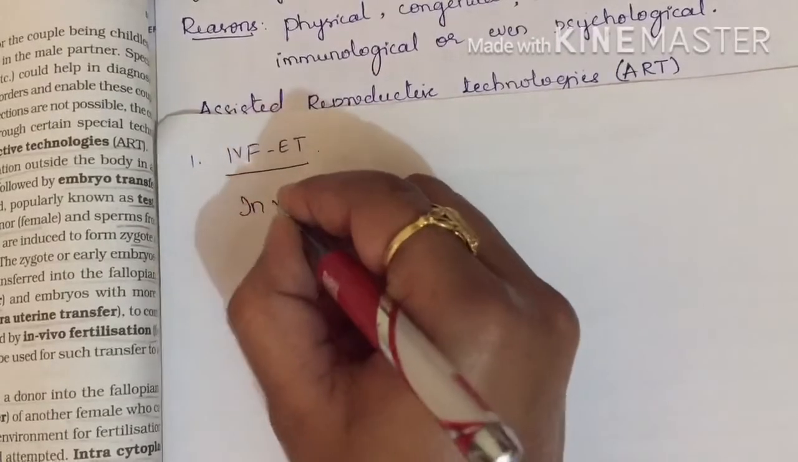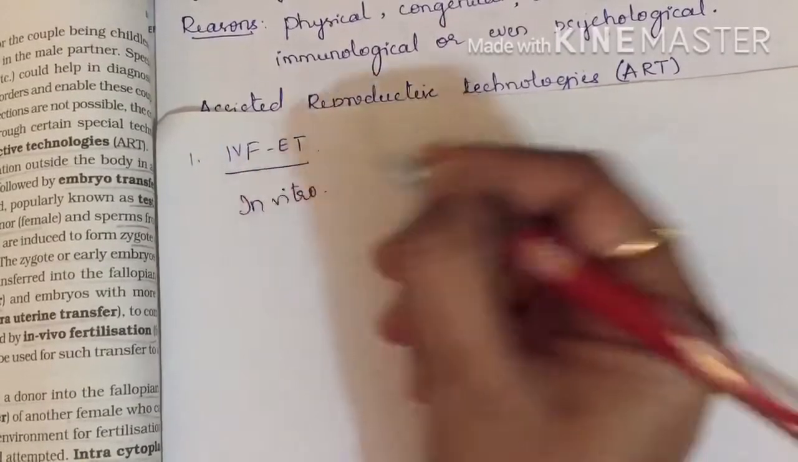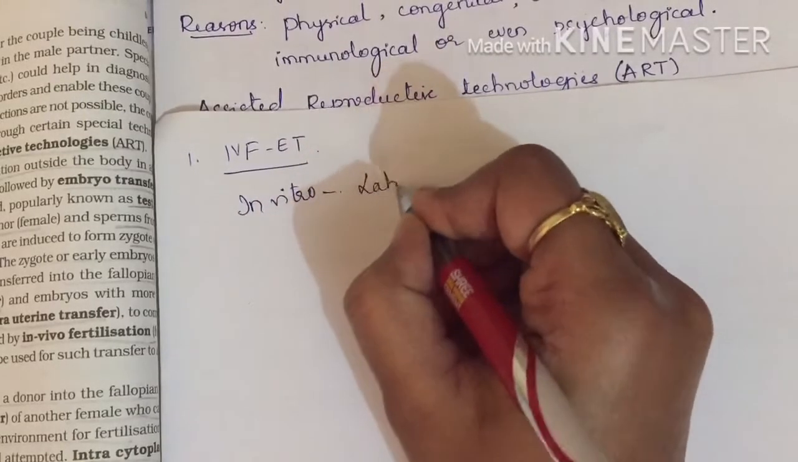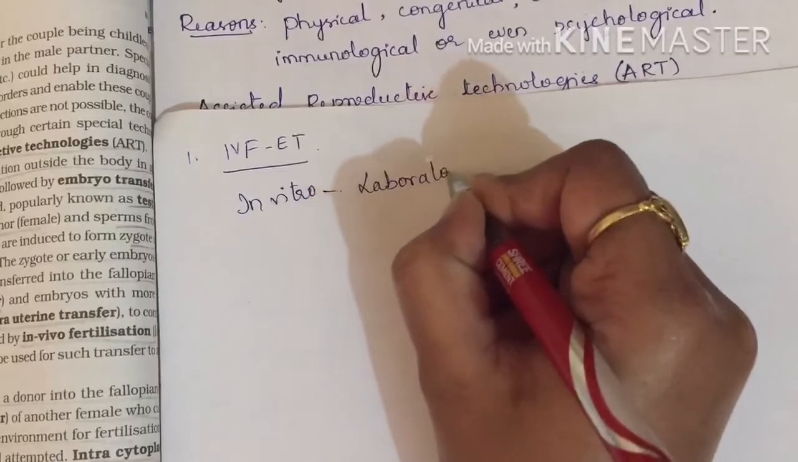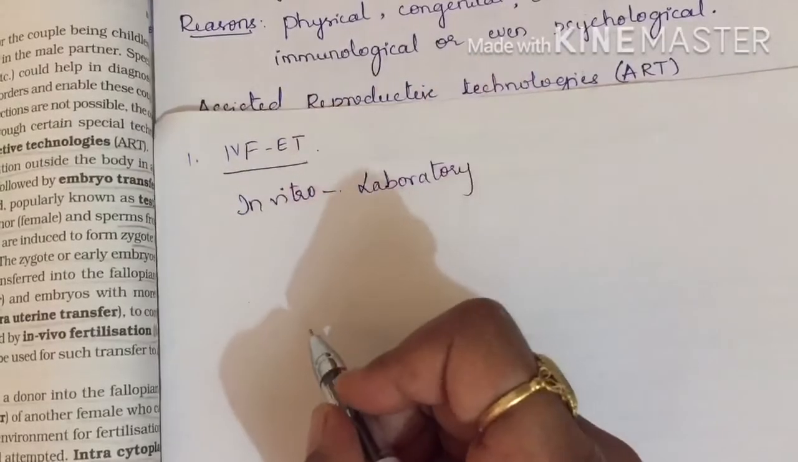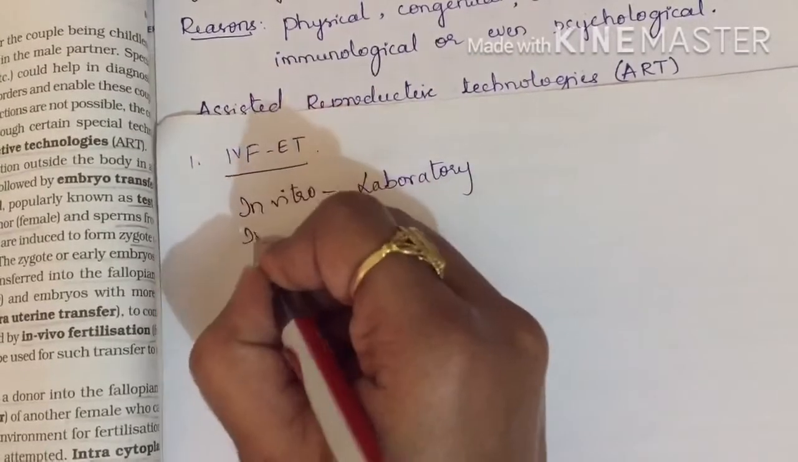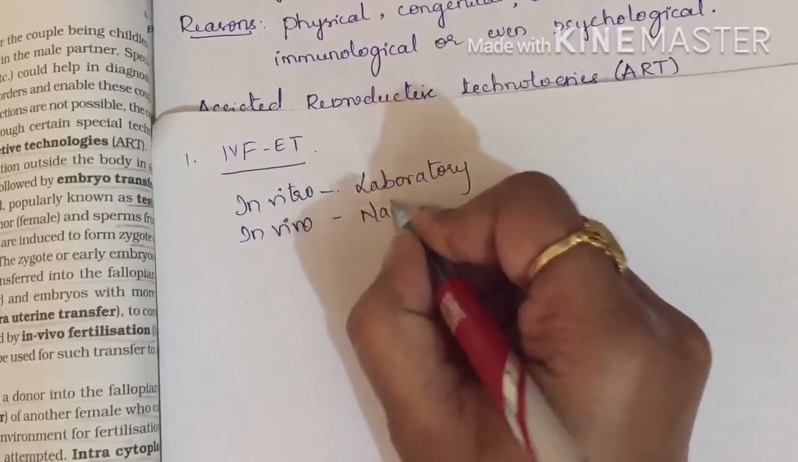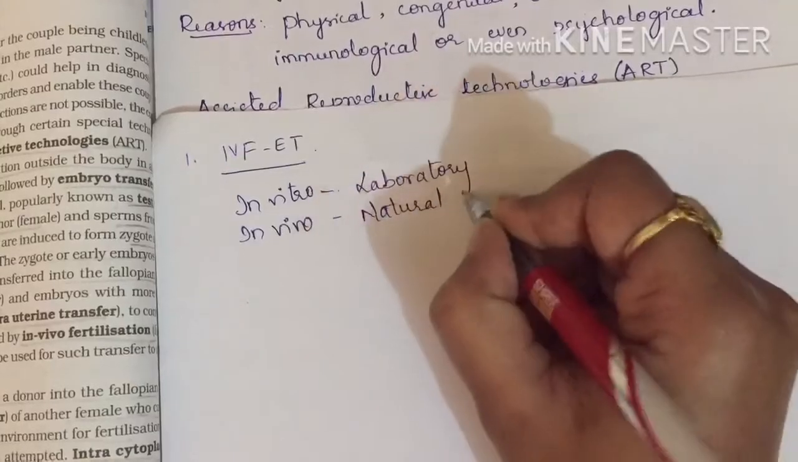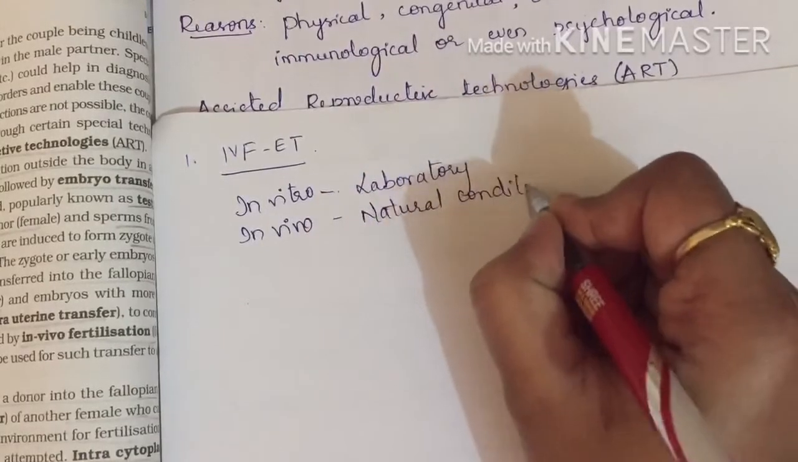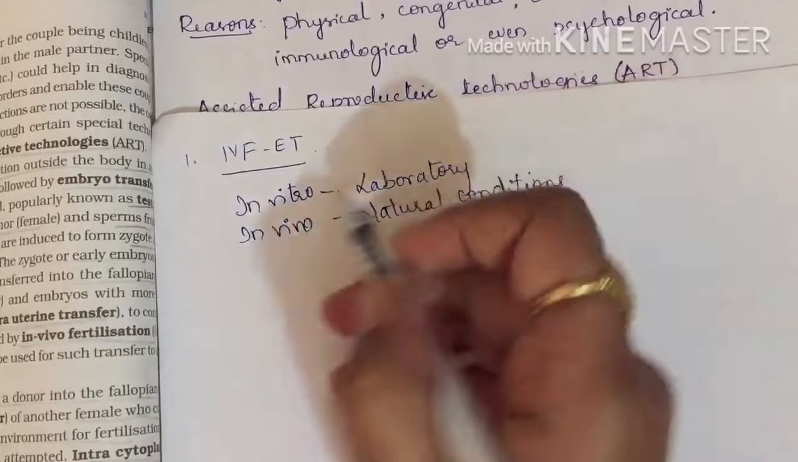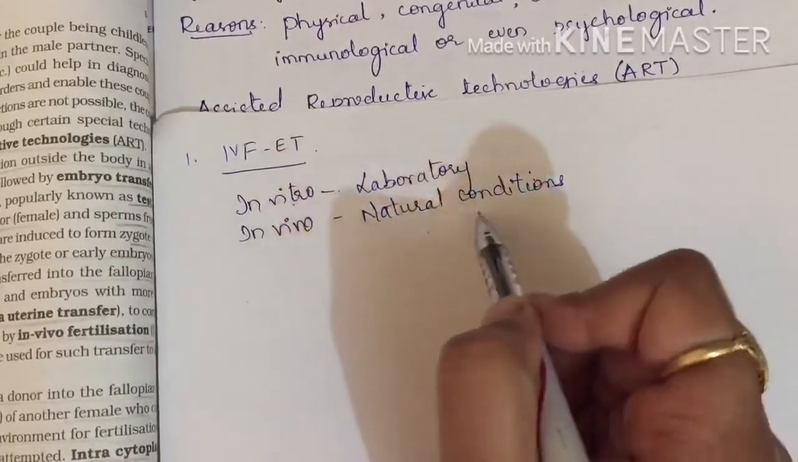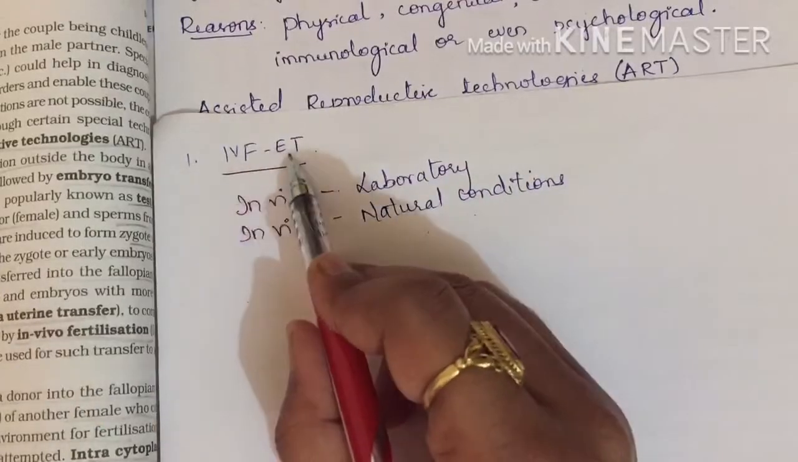First we are using a term called in vitro. What do you mean by in vitro? In vitro means something which takes place in the laboratory or in artificial conditions. For that we call it in vitro. If we are using in vivo, it means it is in natural conditions, right? In vivo means which takes place in natural conditions. In vitro takes place in the laboratory or in artificial conditions. In vivo, natural conditions. Now, in vitro fertilization.